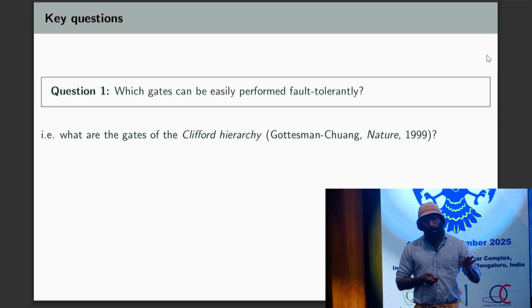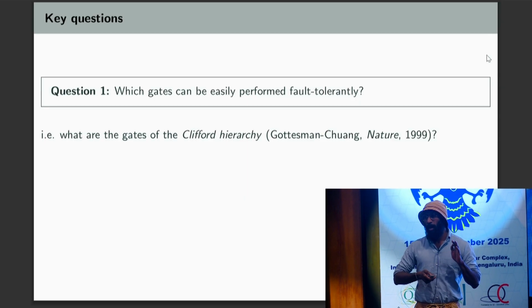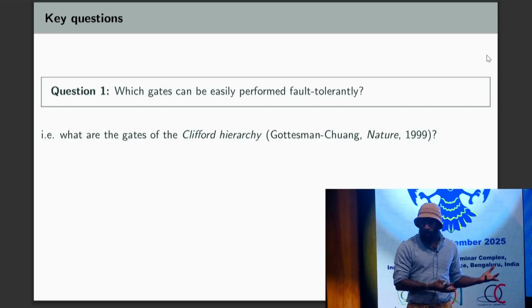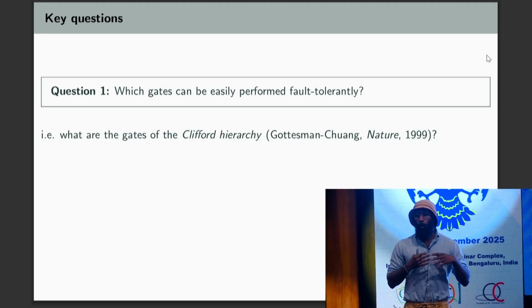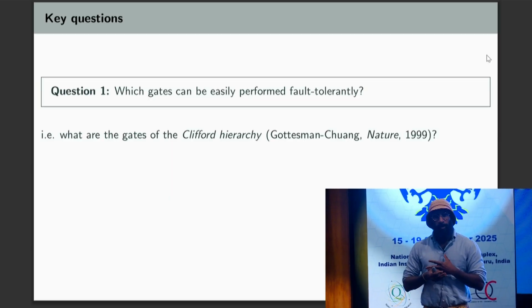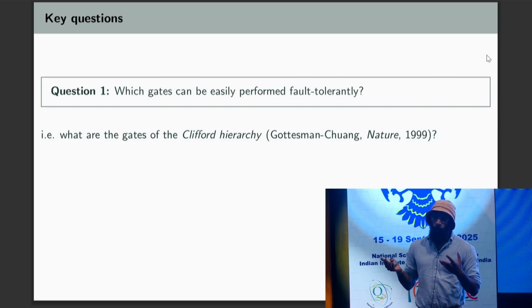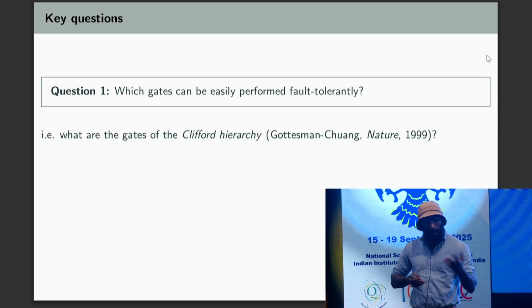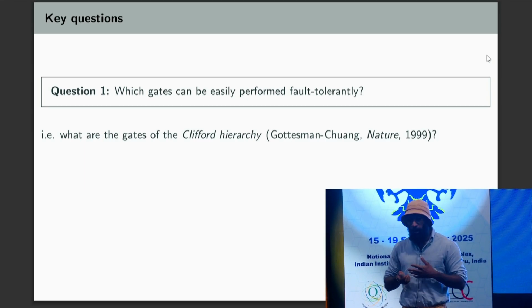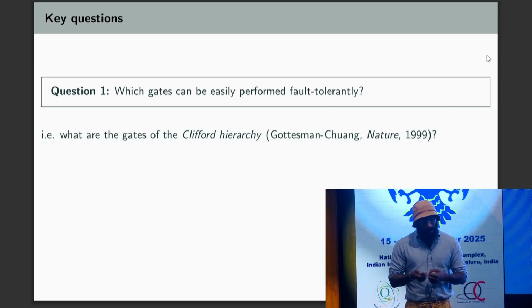And since then, that was 26 years ago now, a lot of people have been studying what are the gates of the Clifford hierarchy. Gottesman and Chuang gave a definition, but only gave examples of various gates in the Clifford hierarchy without an explicit list of what they are. People have been studying that ever since, including Gottesman, Chuang, Shor, their co-authors, lots of people. So it's been a well-studied question for 26 years.